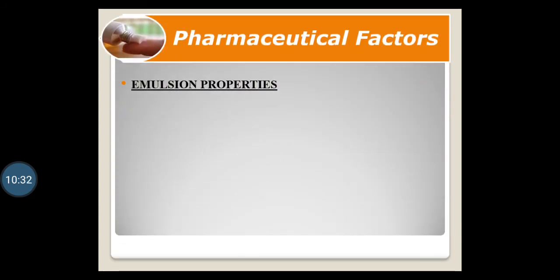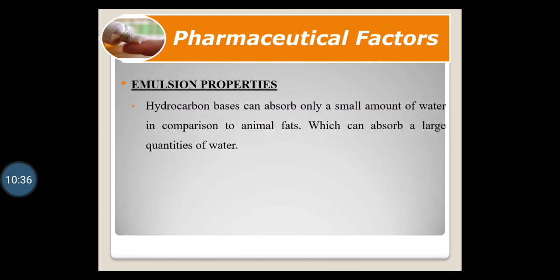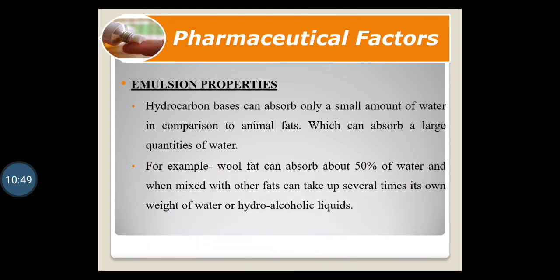Then the next factor is emulsion properties. Hydrocarbon bases can absorb only a small amount of water in comparison to animal fats, which can absorb a large quantity of water. For example, wool fat can absorb about 50% of water and, when mixed with other fats, can take up several times its own weight of water or hydroalcoholic liquids.